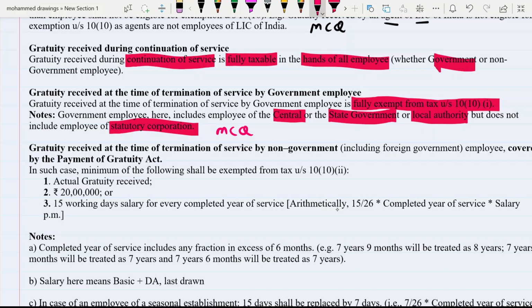If the options are central government employee, state government employee, local authority, then what is your answer? Statutory corporation employee will be your answer.